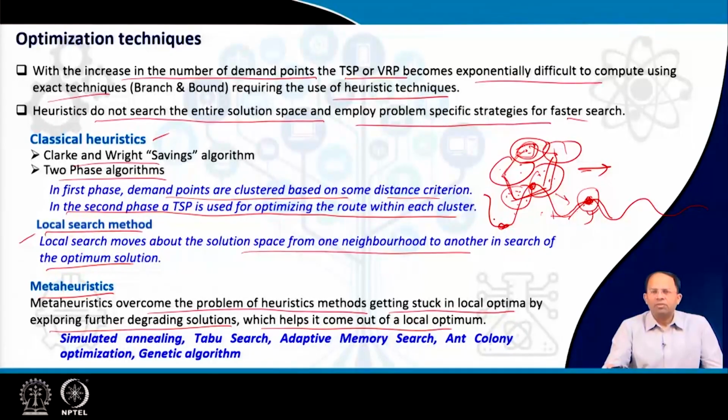There are several techniques for that. One of the techniques is the genetic algorithm. I find two good solutions, I combine these good solutions, and generate an offspring. I take some good routes: in this particular solution there is one route, in this particular solution there is another route. I take some values from this sequence, some values from that sequence, and I make a new solution.